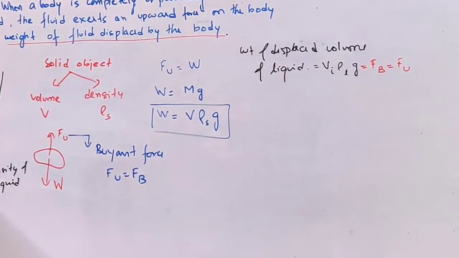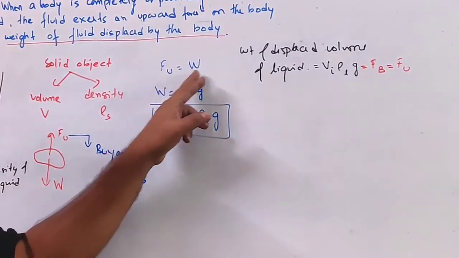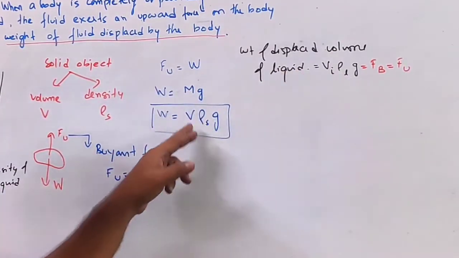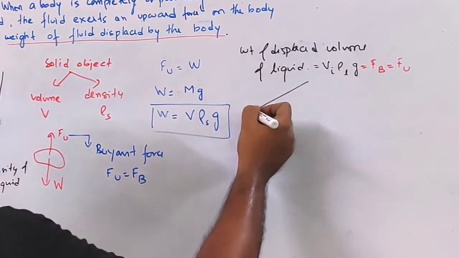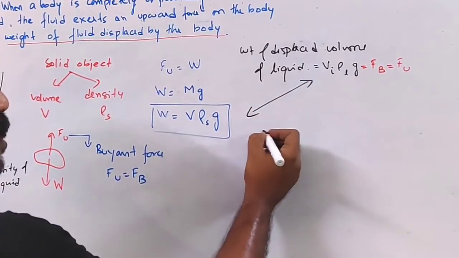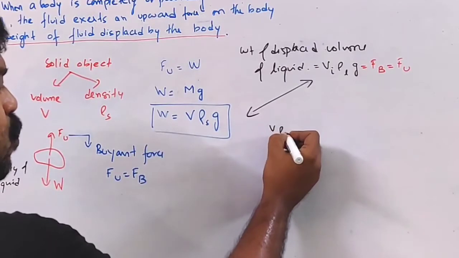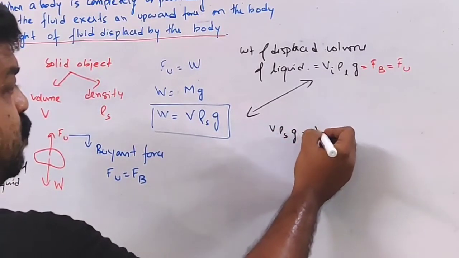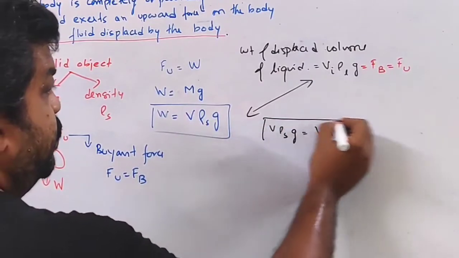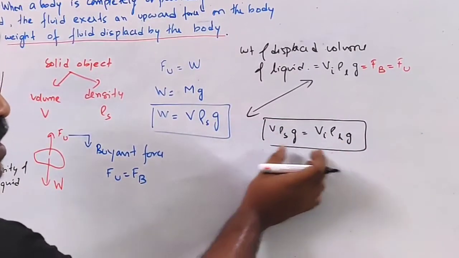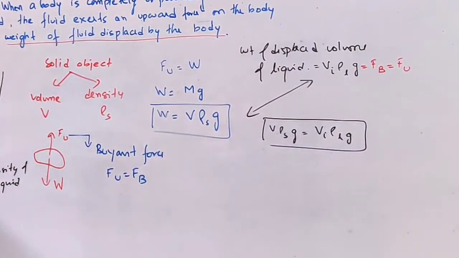Archimedes principle says that these two quantities are equal, so I equate them. V rho s g is equal to Vi rho L g, the weight and the upthrust.